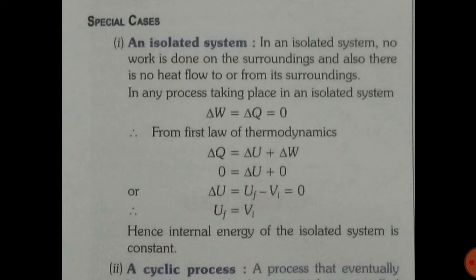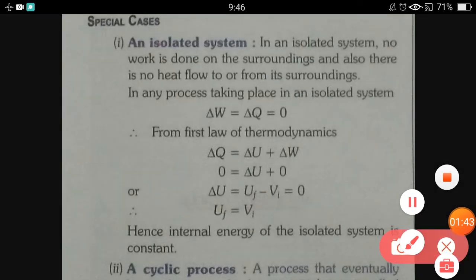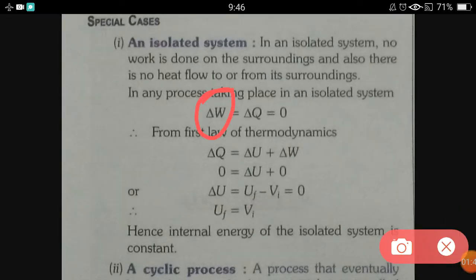First case, an isolated system. In an isolated system, no work is done on the surroundings and there is no heat flow to or from its surroundings. If a system is isolated, the walls are non-conducting. That means heat cannot transfer outside and no work can be done. So del Q equals 0 and del W equals 0.